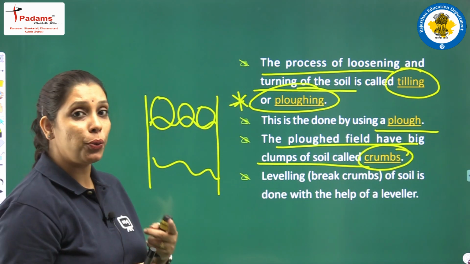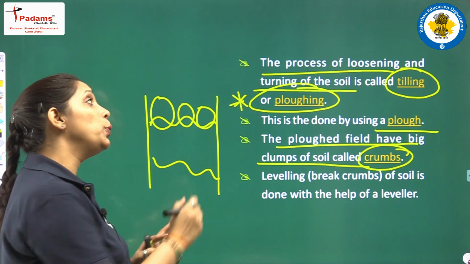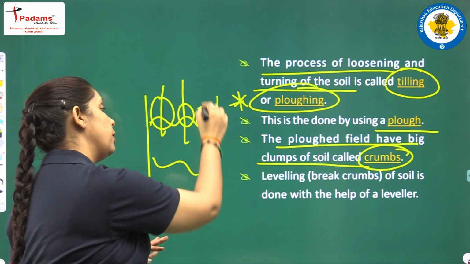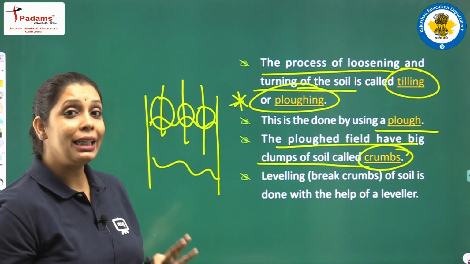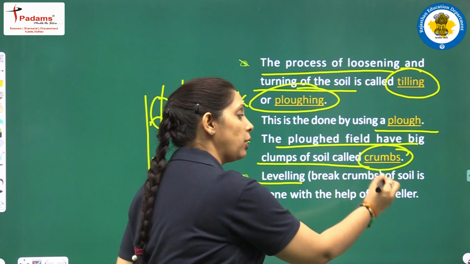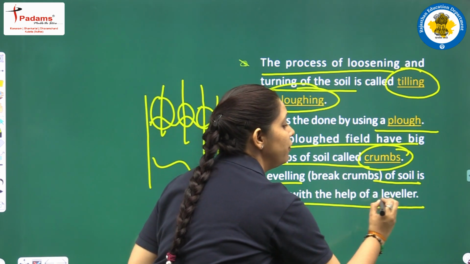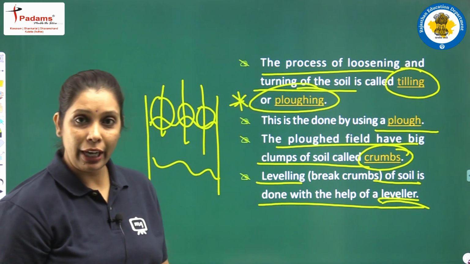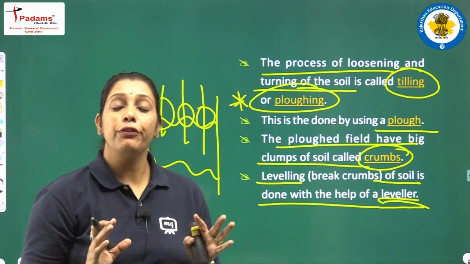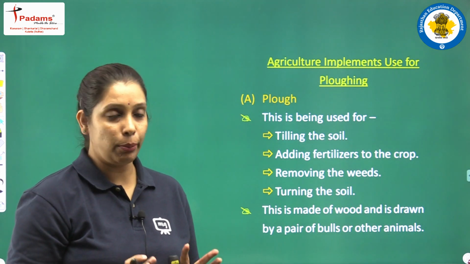And before sowing, मतलब बीज उगाने से पहले, it is necessary to break these clumps, and it is known as leveling. So we can say leveling, that means breaking of clumps of soil, is done with the help of a leveler. Fine students, let's talk about different tools which are used for plowing or tilling process.